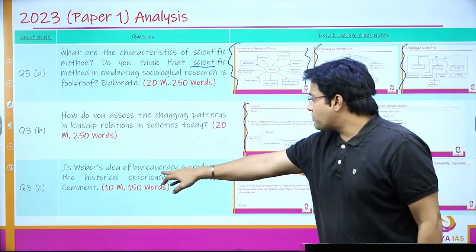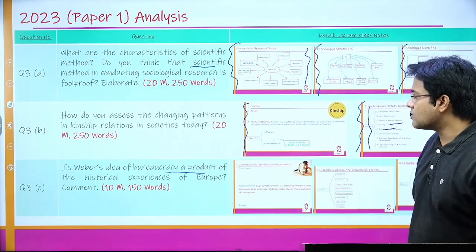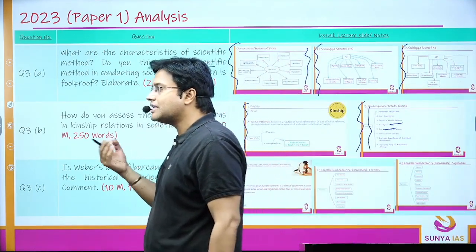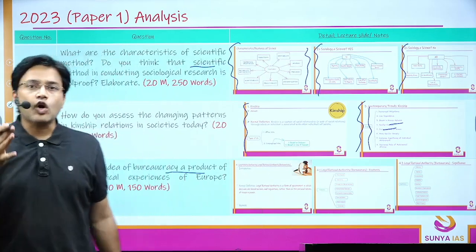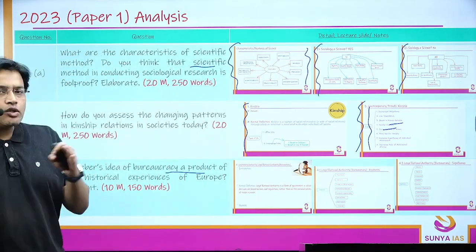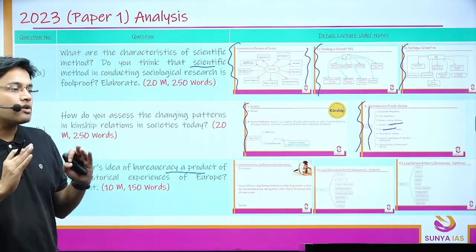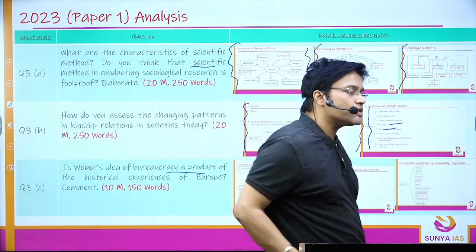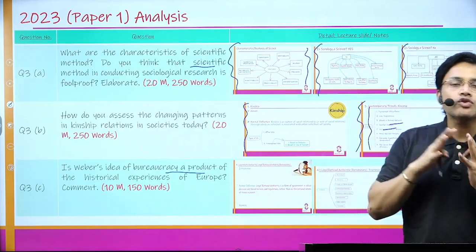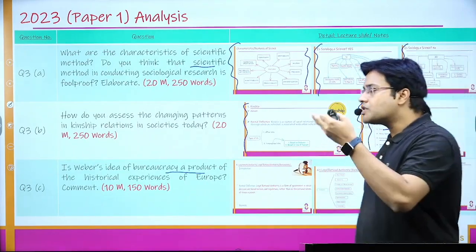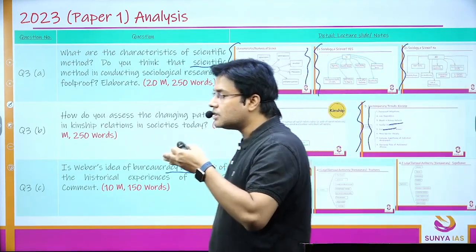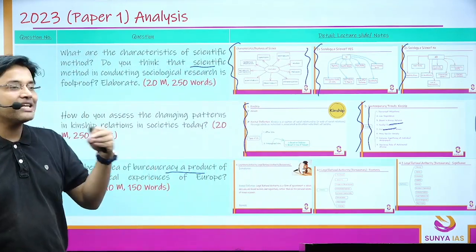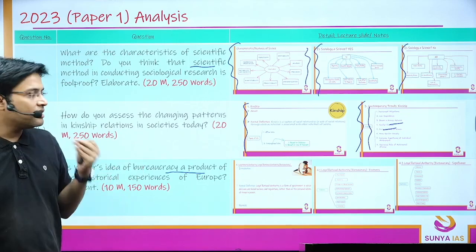Is Weber's idea of bureaucracy a product of the historical experience of Europe? When I talked about legitimate authority, that is legal rational authority, a concept given by Weber, I talked in detail about the background, because he was born in 1864, in the second half of the 19th century, when the industrial revolution was going on, and how he saw the impact of the industrial revolution and capitalism on society, how people are interacting, how institutions are changing.